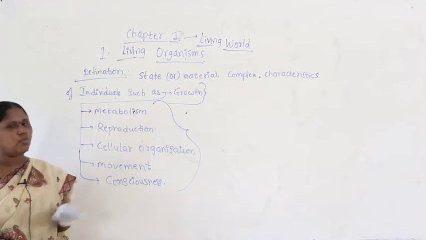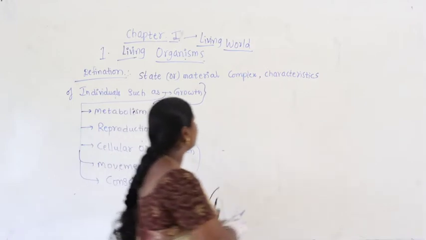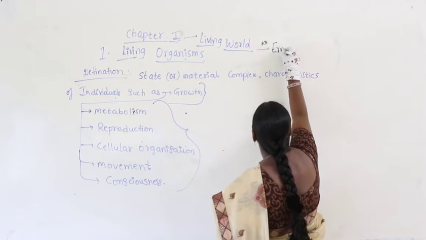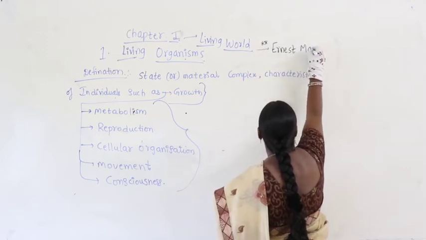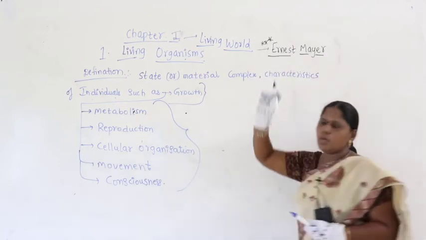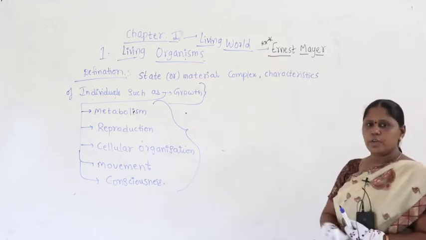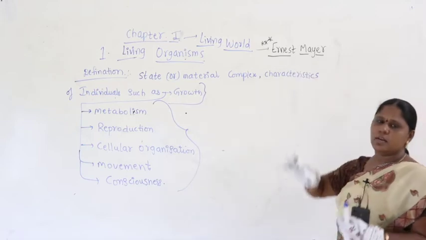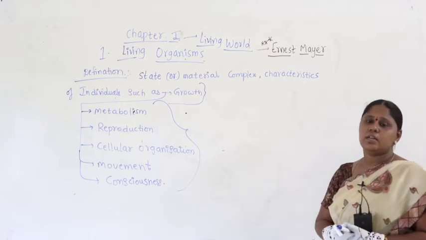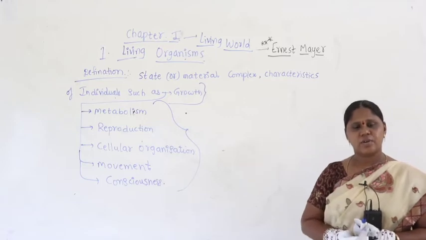So, here in the living world we need to talk about the most eminent scientist, Ernest Mayr. Ernest Mayr is the one who gave species diversity, he started observing the world, and he spoke about evolution, how living organisms evolved and what the characteristics of living organisms are.